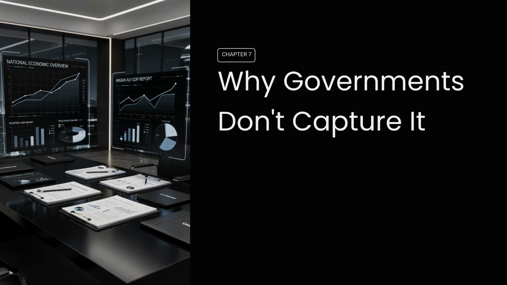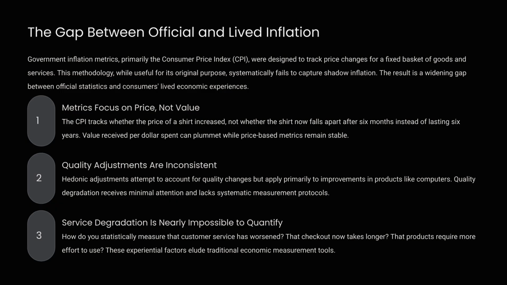Chapter 7. Why governments don't capture it. This explores the limitations of current economic measurements. Government inflation metrics, like the Consumer Price Index, CPI, focus on price changes for a fixed basket of goods. This systematically fails to capture shadow inflation because metrics focus on price, not value.